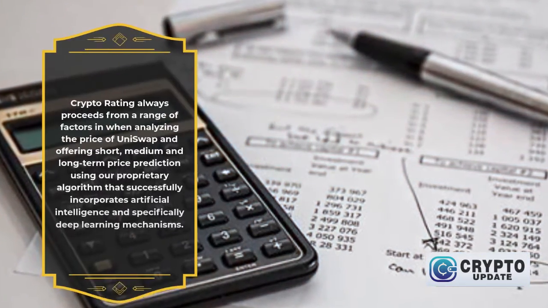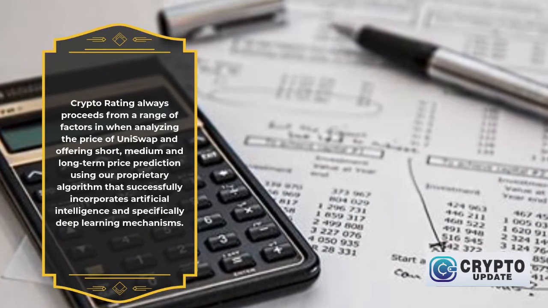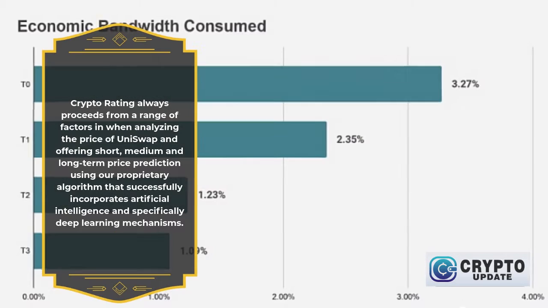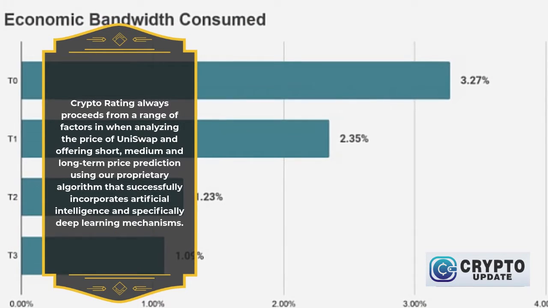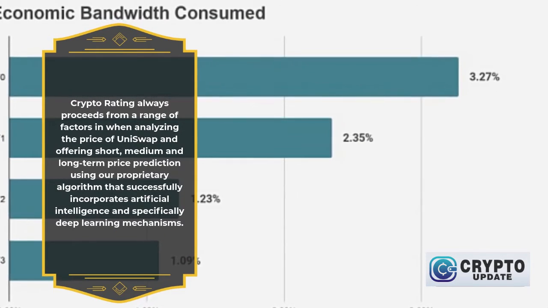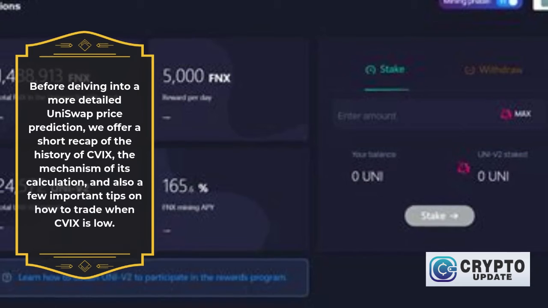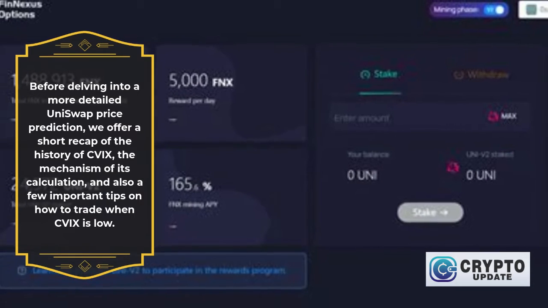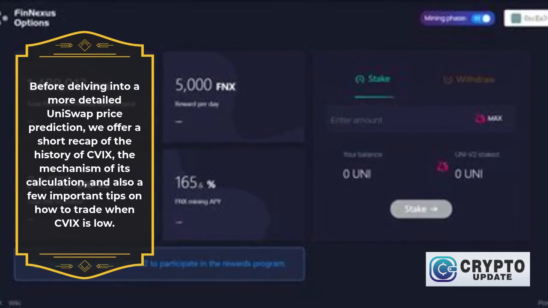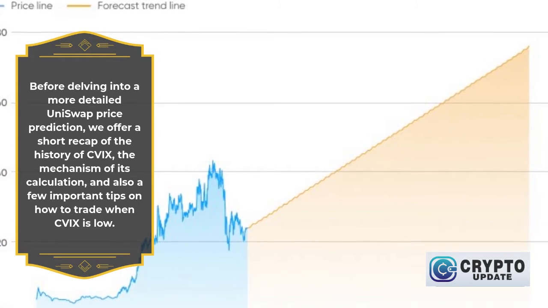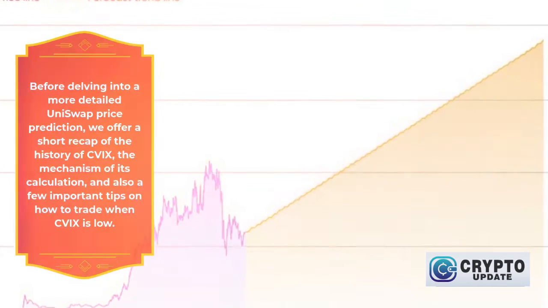Crypto Rating always proceeds from a range of factors when analyzing the price of UniSwap and offering short, medium and long-term price prediction using our proprietary algorithm that successfully incorporates artificial intelligence and specifically deep learning mechanisms. Before delving into a more detailed UniSwap price prediction, we offer a short recap of the history of CVIX, the mechanism of its calculation, and also a few important tips on how to trade when CVIX is low.